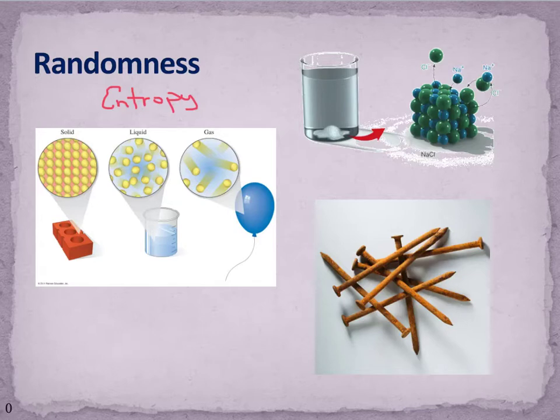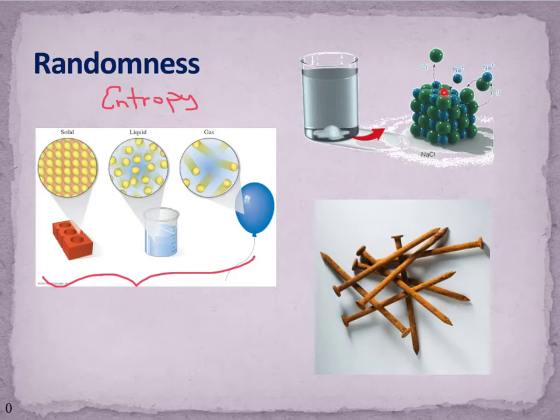The easiest way to understand this is by looking at phase changes. When I look at a solid, what I see is that all the molecules or atoms are nice and neat and organized. I go to a liquid, less order, more random, different ways of arranging the atoms, more unique ways of arranging those atoms. And then when I get to the gas phase, it's very random, lots of different ways for those molecules to be arranged, and they're dispersing that energy. That's how we see that trend. We see a similar thing happening in reactions.